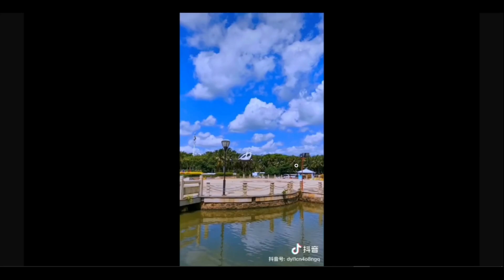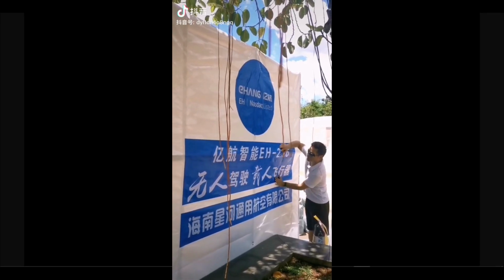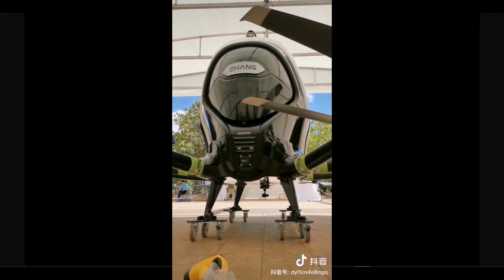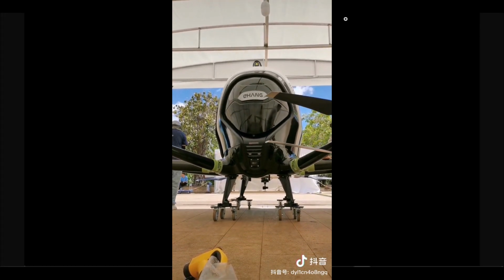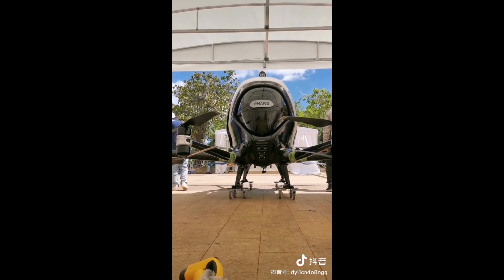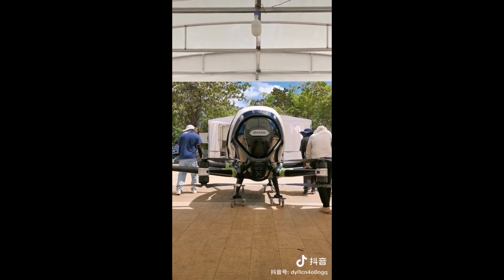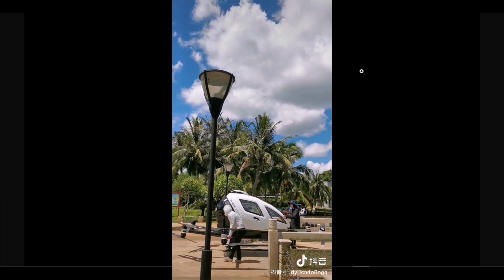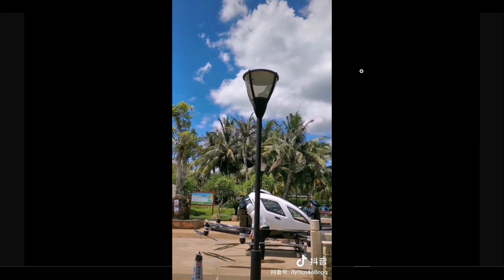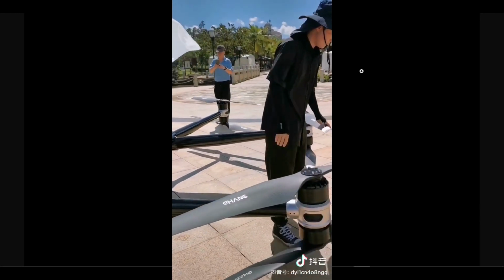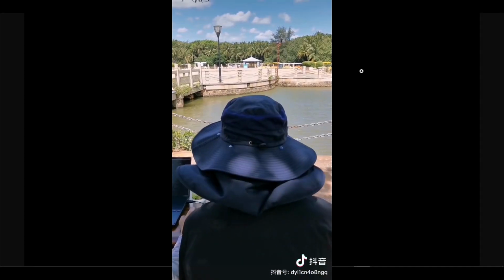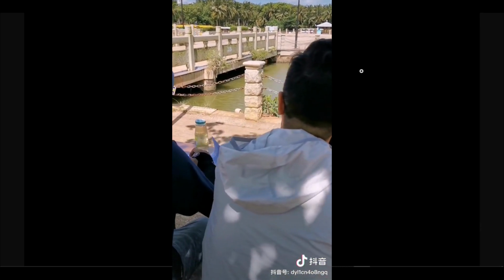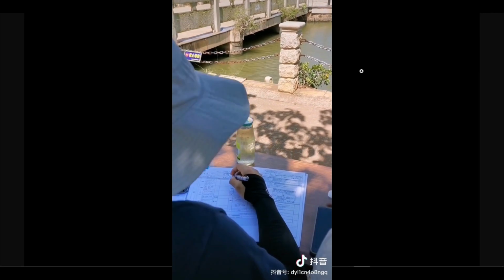Next, let's see a related video clip. The local partner company's staff is preparing the big poster board for the first flight event. The EH216 AAV for the flight is being moved to the takeoff area. The EH216 unit has the white body without being rebranded yet. You can see tropical plants in the surroundings. Almost ready for taking off. Taking off. The AAV can be controlled and monitored by a laptop computer on site or remotely by the Control and Dispatch Center.